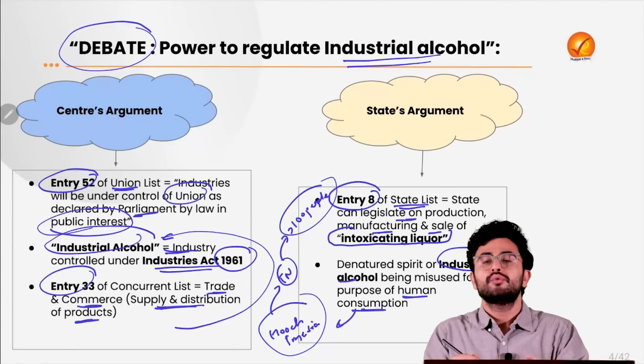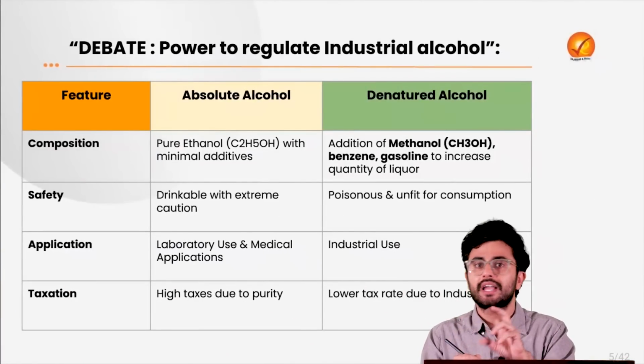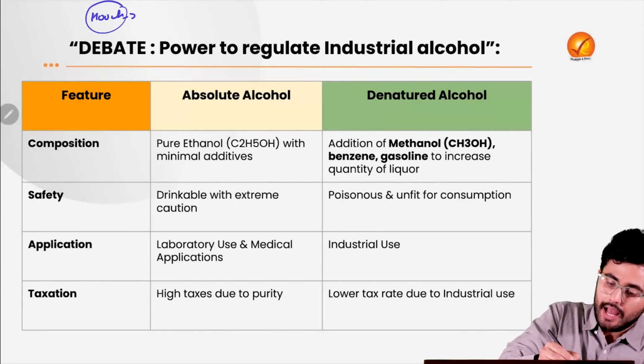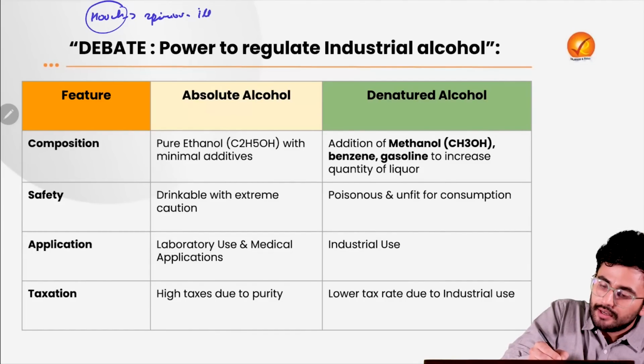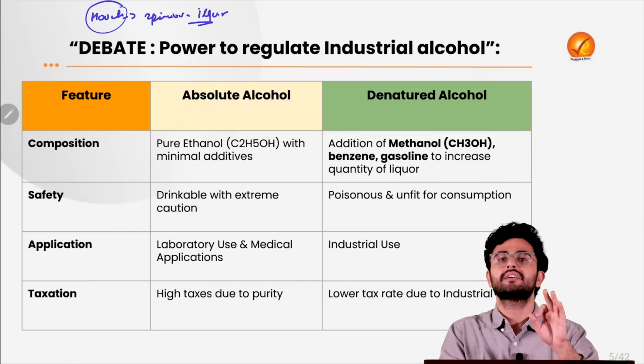So what do we actually mean by these hooch tragedies? The term hooch stands for any kind of spurious or illicit liquor of substandard quality, which is unfit for human consumption.